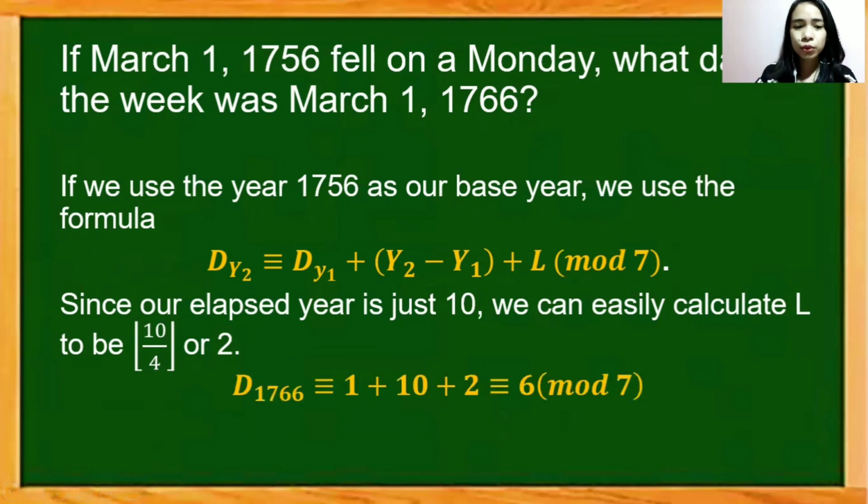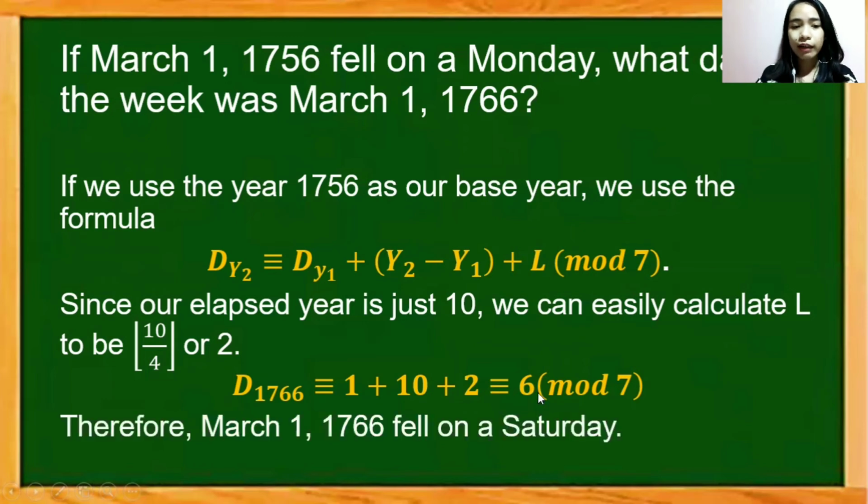So let's try to substitute now the given values. In order to get March 1 of 1766, we add 1, since March 1, 1756 fell on a Monday, so that's 1 for Monday, plus 10 for the elapsed year, and then plus 2 for the number of leap years between those 2 years. So we get 1 plus 10 plus 2 is congruent to 6 modulo 7. Therefore, March 1, 1766 fell on a Saturday.